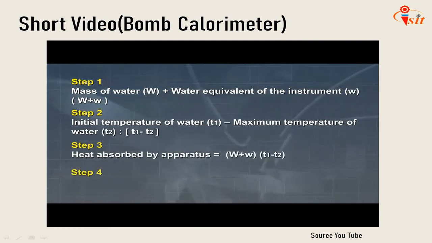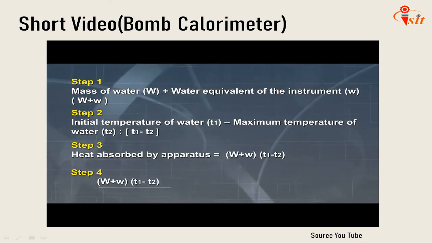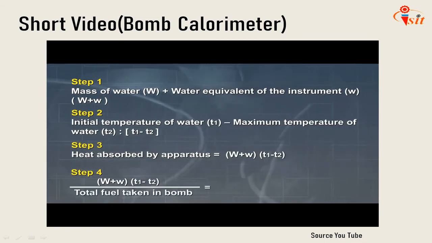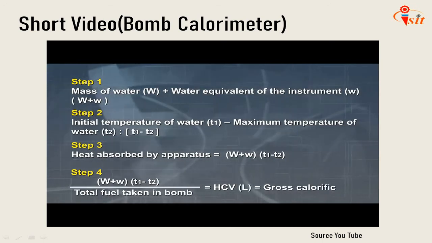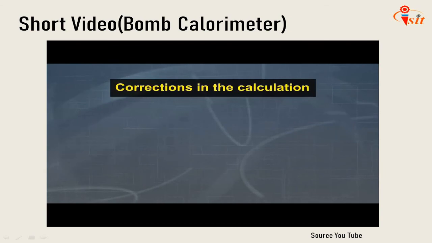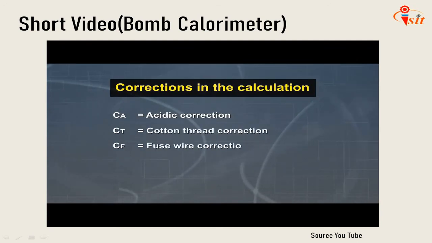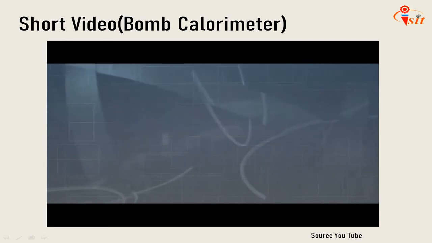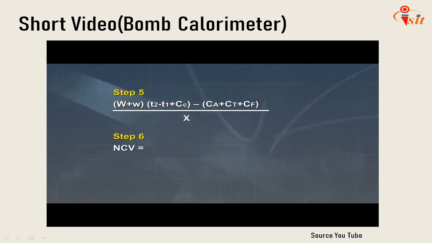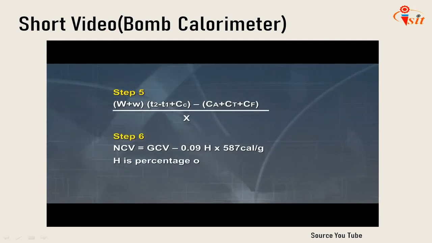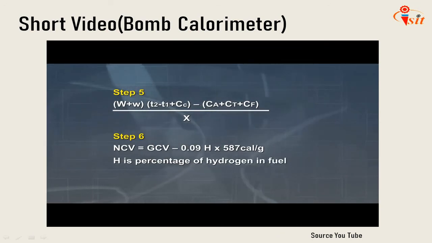Heat absorbed is equal to heat liberated by fuel. Gross calorific value or L is determined by dividing the result by the amount of fuel taken in the bomb crucible. Some corrections are made in the above formula. The heat dissipated from the acidic reactions, the calorific value of the cotton, and the fuse wire used to ignite the fuel. At last, the rate at which the metal cools needs to be added. Thus, the formula looks like this: the net calorific value NCV equals GCV minus 0.09 H into 587 calories per gram, where H is equal to the percentage of hydrogen in the fuel.